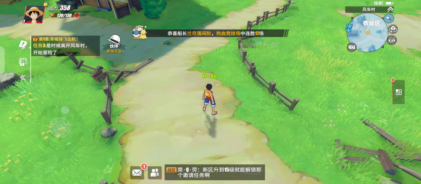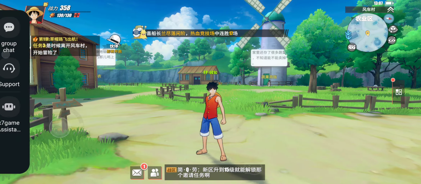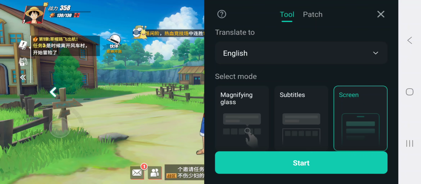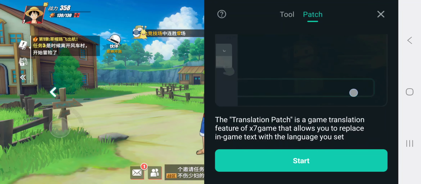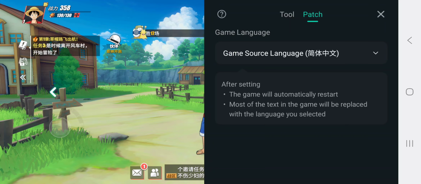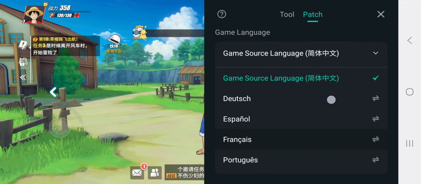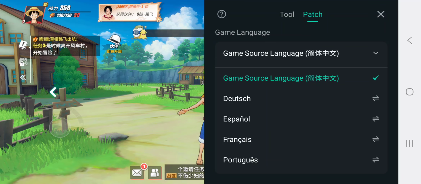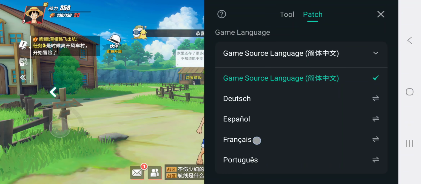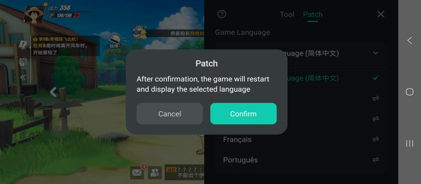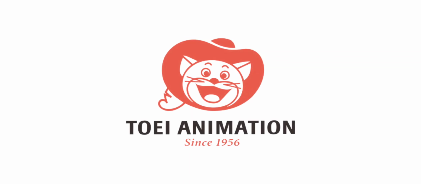And one of my favorite features out of all of this is the translation patch, where you can choose a language out of these ones. We are still waiting for English support, but for now let's say we choose French. When we click on confirm, the game now will restart in the French language.